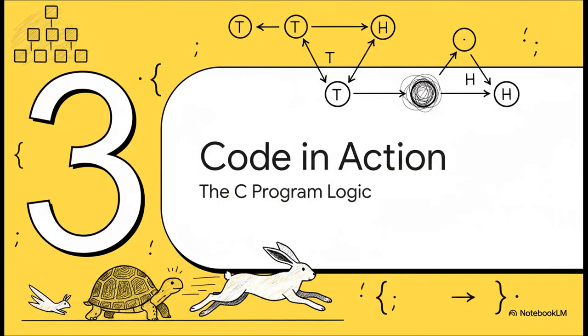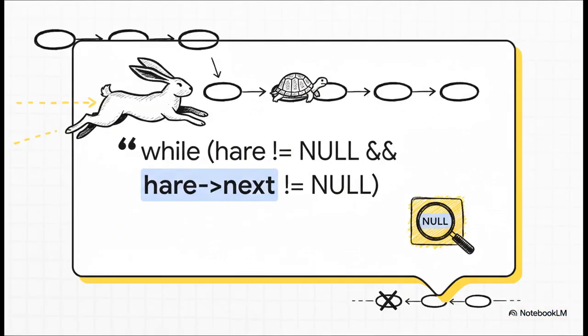So this whole tortoise and hare story is a great way to visualize it. But how do we actually tell a computer to do this? Let's take a quick look at the C program logic that makes this race happen. This little bit of code, this while loop, is the entire engine of the algorithm. It basically says, keep this race going as long as the hare pointer isn't at the very end, and as long as the spot in front of the hare isn't the end. That second check, the hare.next part, is super important. It stops the hare from trying to jump two spots when it's only one spot away from the finish, which is what keeps it from crashing.